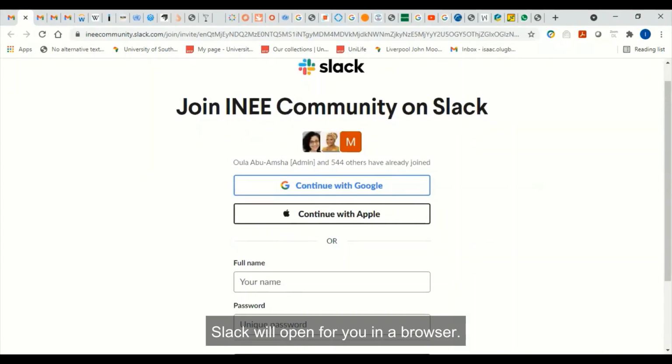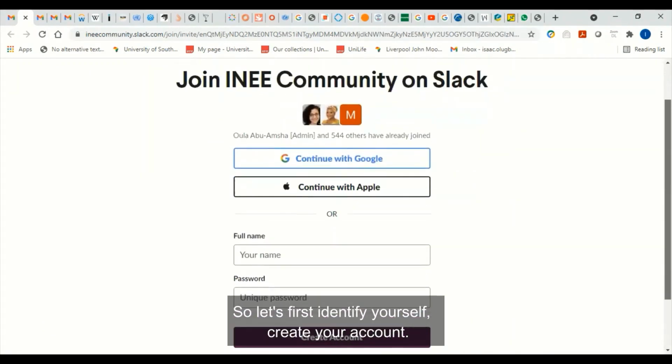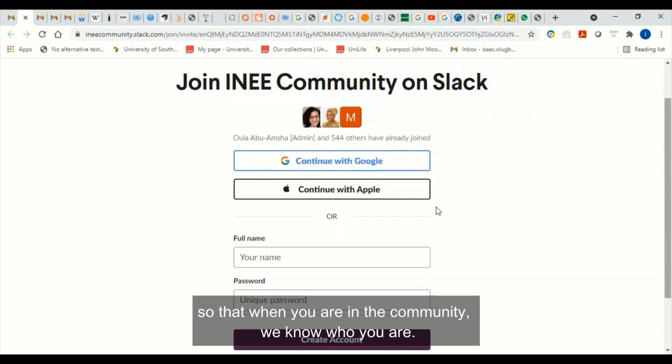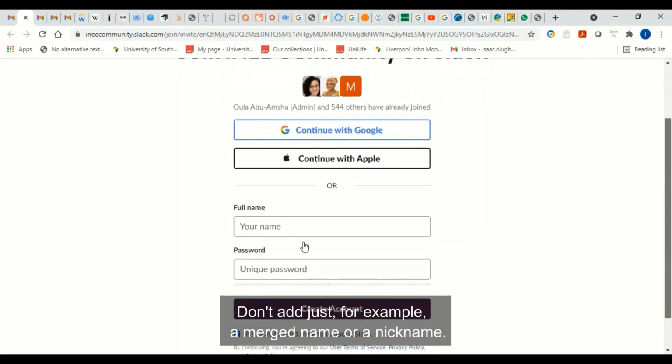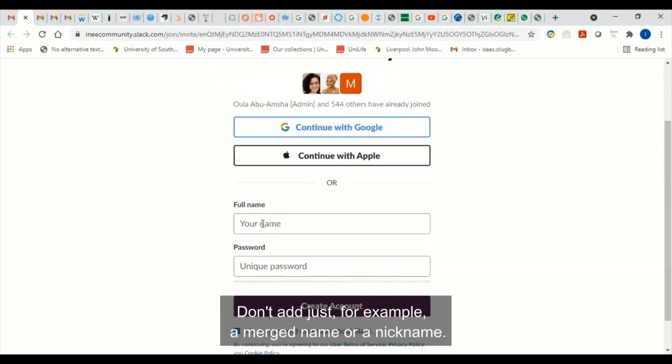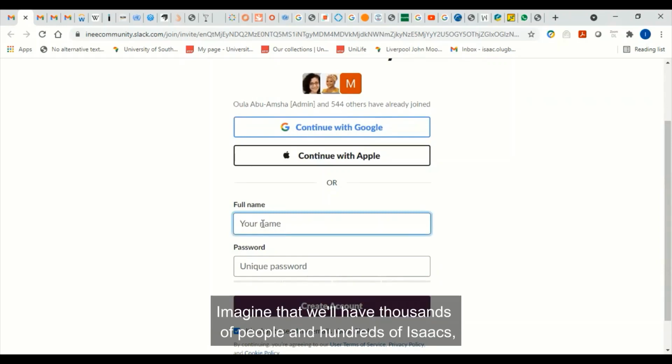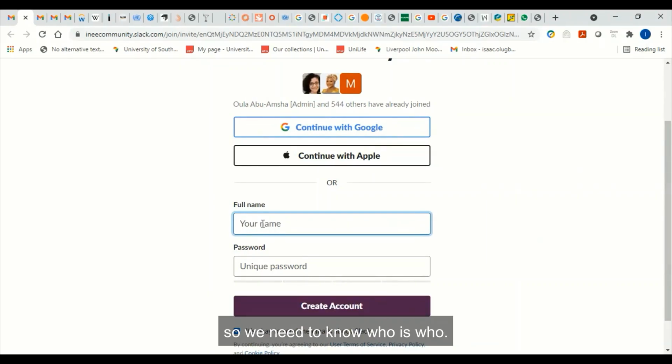So let's first identify yourself, create your account. So add your full name. Please add the full name so that when you are in the community, we know who you are. You don't add just, for example, a merged name or a nickname. So your full name, because this is what will appear in the community of practice later. Imagine that we'll have thousands of people and hundreds of Isaacs, so we need to know who is who. Please add your name here.